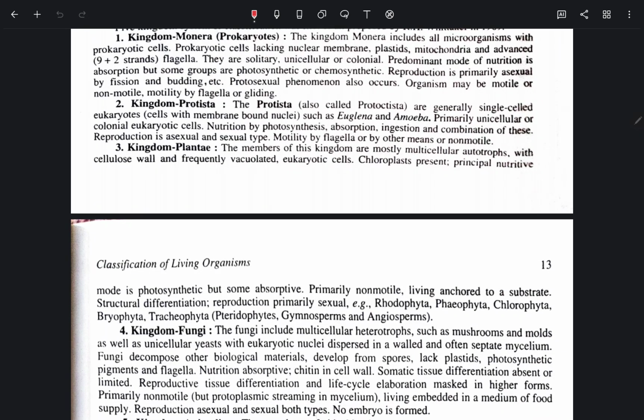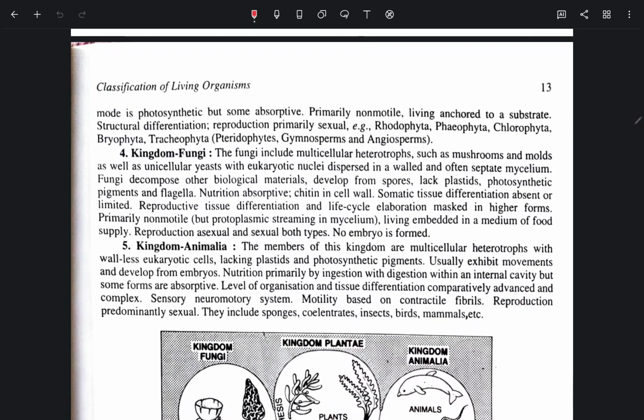Kingdom Plantae. The members of this kingdom are mostly multicellular autotrophs with cellulose wall and frequently vacuolated eukaryotic cells. Chloroplasts present. Primarily nutritive mode is photosynthetic, but some absorptive, primarily non-motile, living anchored to a substrate. Structural differentiation, reproduction primarily sexual. Rhodophyta, phaeophyta, chlorophyta, bryophyta, tracheophyta, pteridophytes, gymnosperms, and angiosperms.